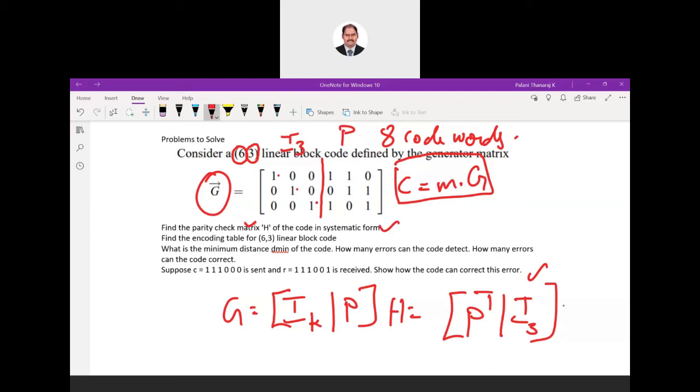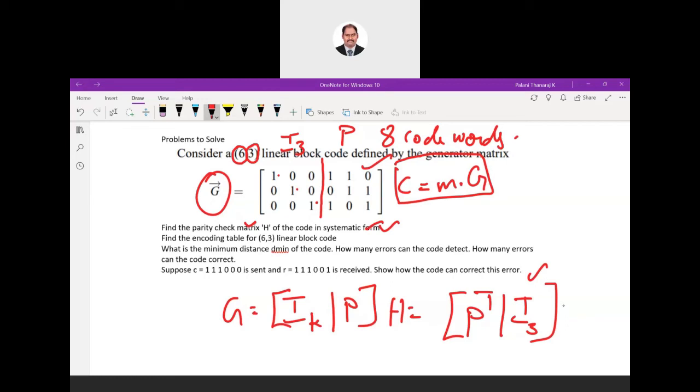You have to be very careful in identifying where the identity block is present and where the parity block is present. Accordingly, you have to find out the check matrix. Here in this particular question, I find that the identity matrix is first, so I of k, then the remaining is parity, P. If this is the combination for G, then H should be P transpose and I of n minus k, which is again 3. So you can easily get the matrix from here. Okay, this is over.